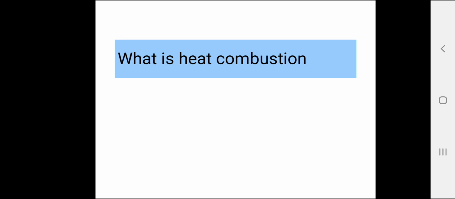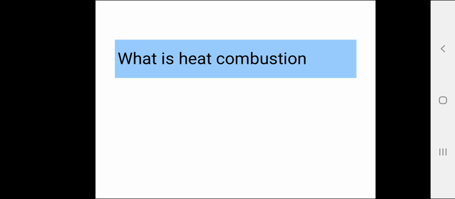Now, how can the heat of combustion be determined? Heat of combustion is often categorized into 2 types. First is higher calorific value, also known as gross calorific value or higher heating value, and second is lower calorific value, also known as net calorific value or lower heating value.